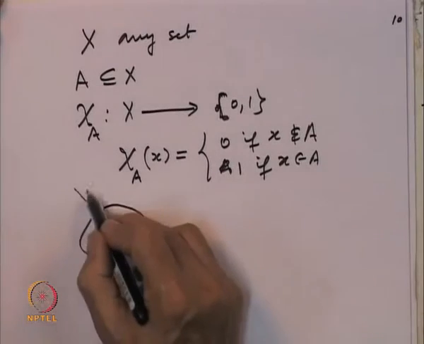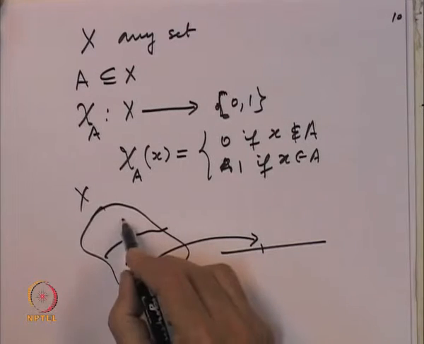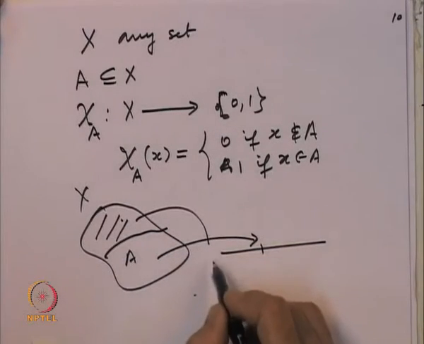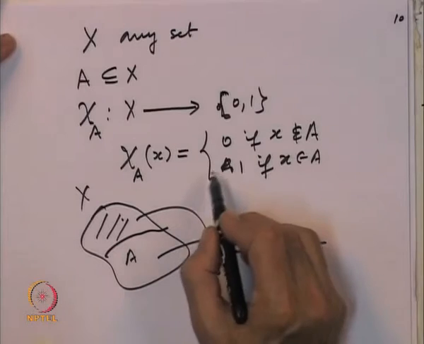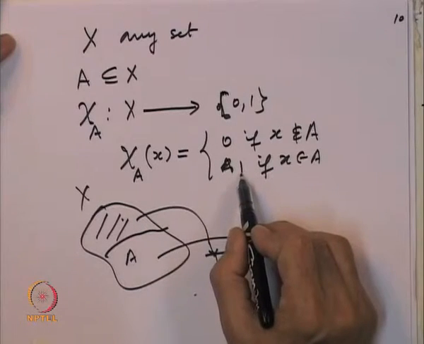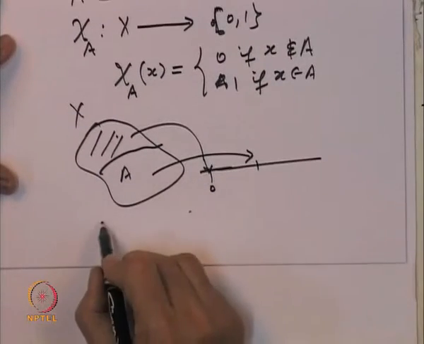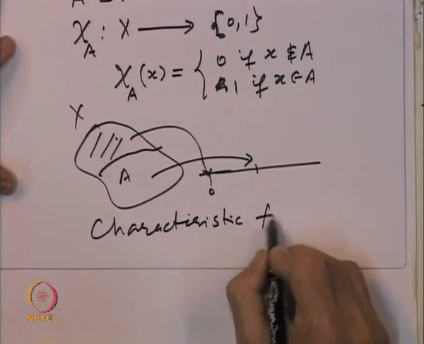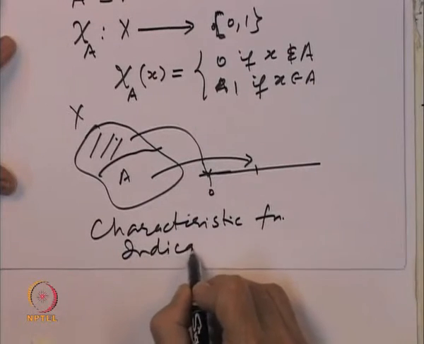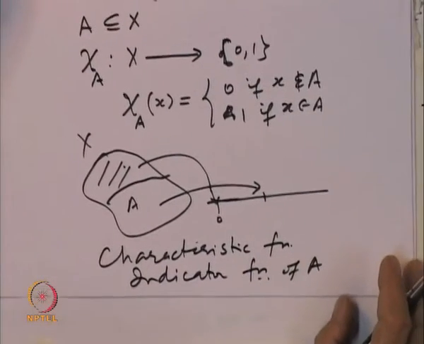So, here is the set X, here is the set A. On A it gives the value 1, and outside A it gives the value 0. So, it is a 2 valued function. It indicates, so the points where it takes the value 1 are exactly the points in the set A. So, this is called the characteristic function or the indicator function of the set A.